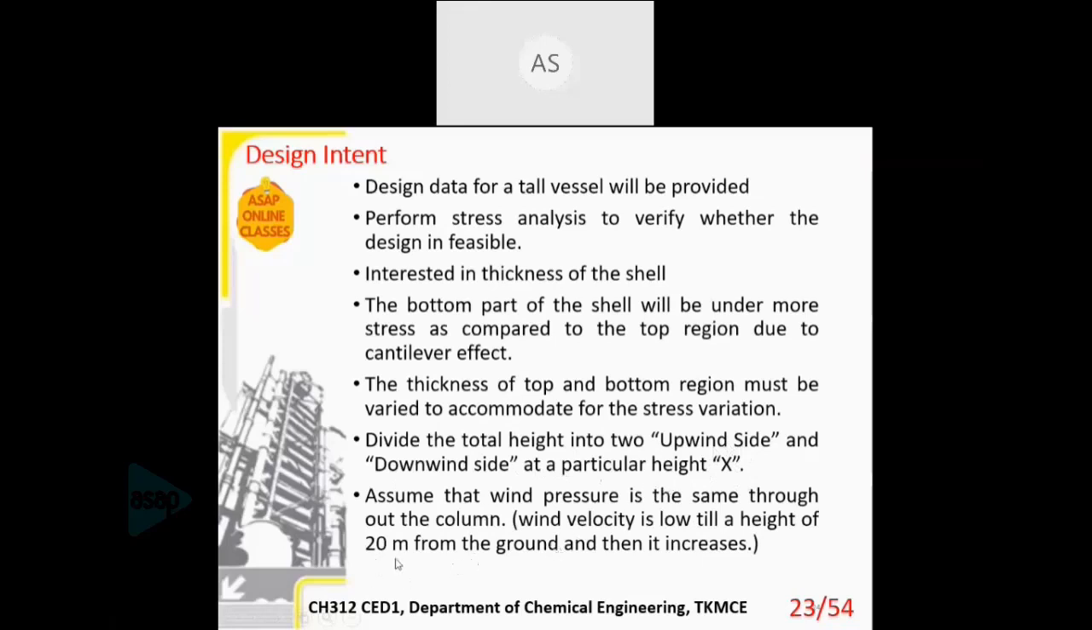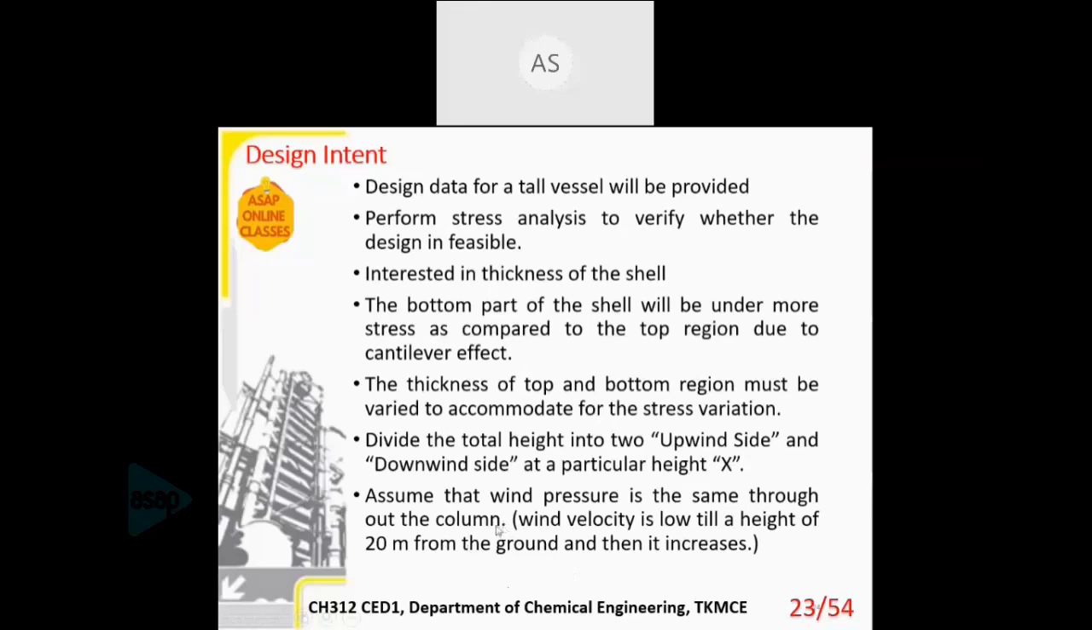The idea is, till a height of about 20 meter, the wind velocity is constant. Above 20 meters, the velocity of wind will change. So the x point is usually taken as 20 meter from the bottom of a column. But for our design, we are not following that because it is not recommended in the IS codes. I'm just mentioning this point because you'll be seeing this in many textbooks. So this 20 meter, you can use that, no issues.